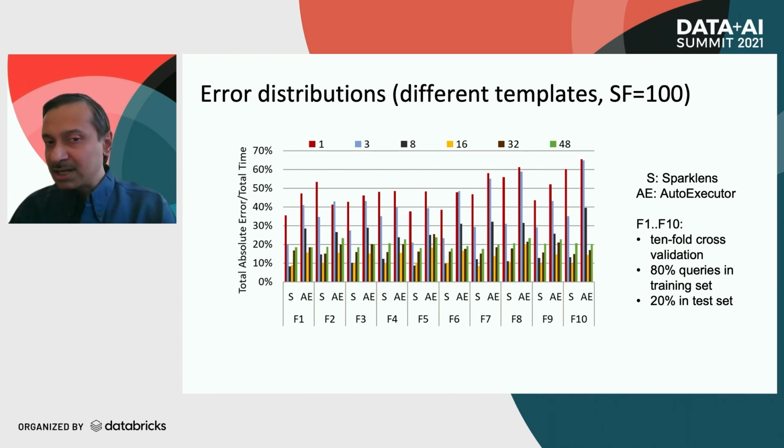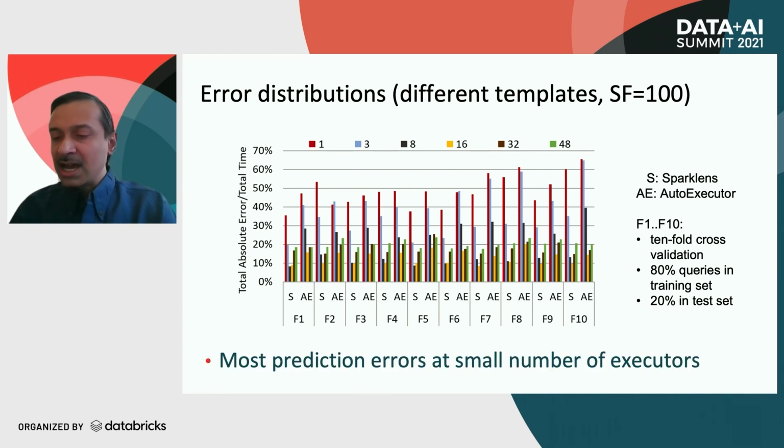For both Sparklens and Auto Executor, the relative error is about 20% or less for higher executor counts, whereas the errors are larger at the smaller executor counts. However, from the PCC curve, we see that the elbow region, which is the interesting region of operation, is usually at the medium to higher executor counts. And so overall, this looks quite promising.